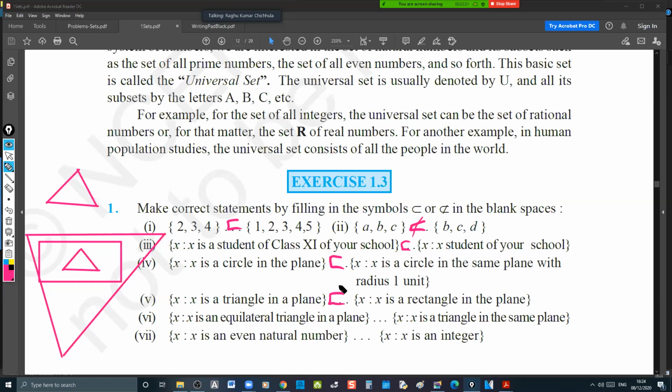Chaitanya, yes, sir, finish the rest of the two. Yes, sir. {x : x is an equilateral triangle in a plane} is not a subset of {x : x is a triangle in the same plane}.